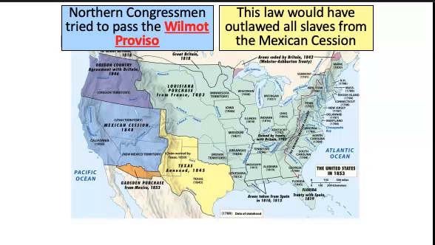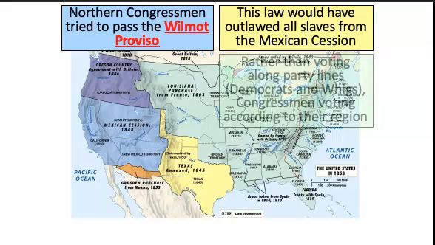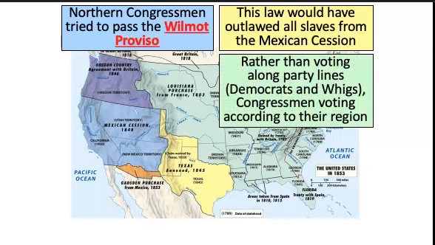Now, the Wilmot Proviso is important because it creates a split within the political parties at this time. And the voting on this doesn't happen along party lines, which is typically how votes happen within Congress. You typically see all the Democrats today vote together and all the Republicans vote together. At this time, you would typically see all the Whigs vote together on the same thing and all the Democrats vote the same thing.